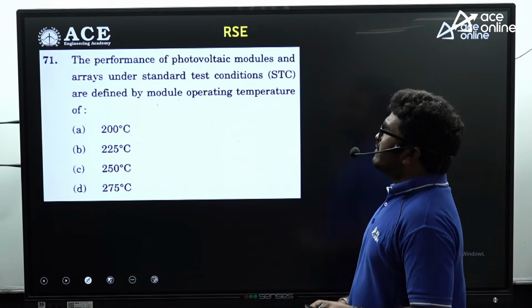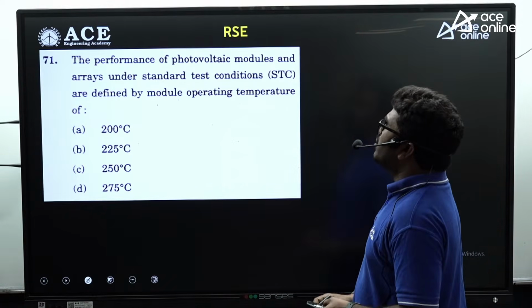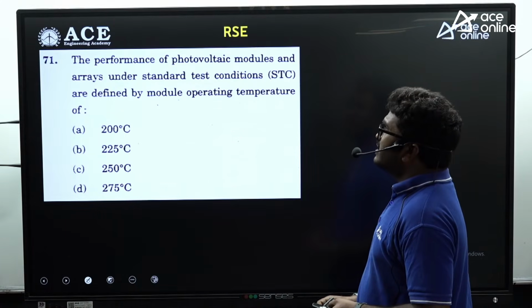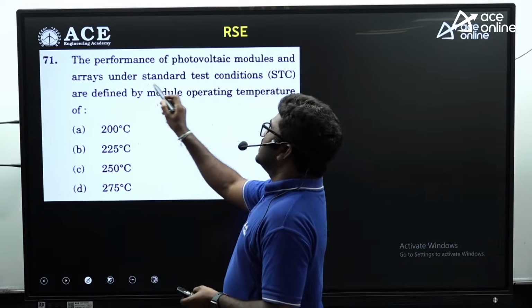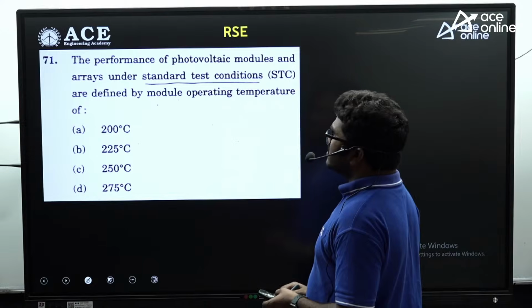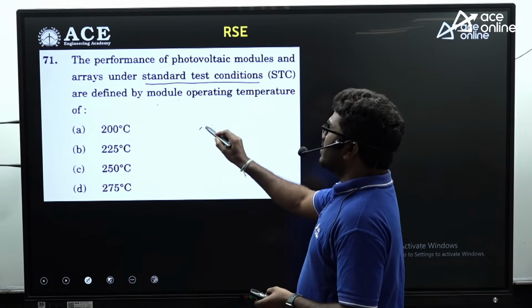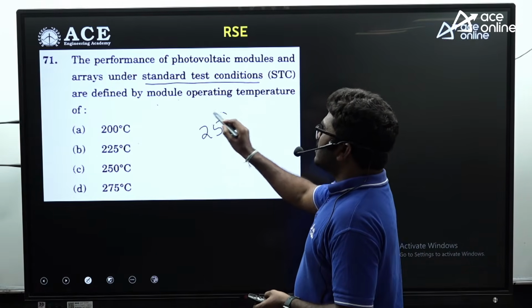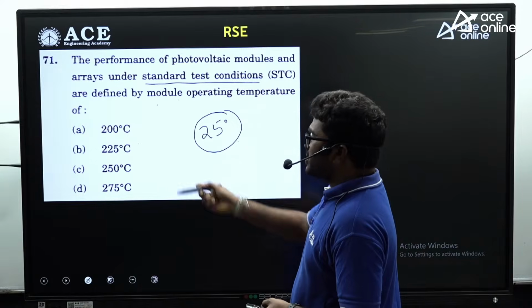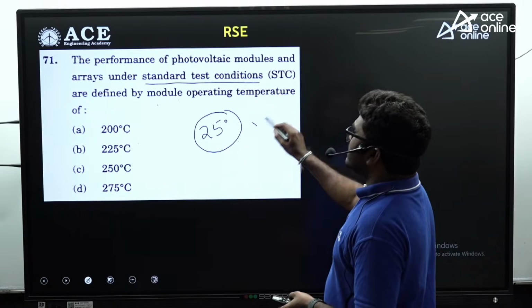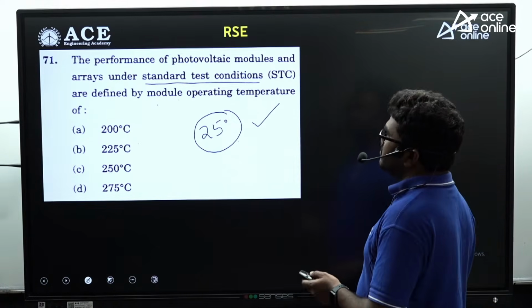Next, the performance of photovoltaic modules and arrays under standard testing conditions. See, under standard testing condition, the operating temperature is actually 25 degrees Celsius. But in these 4 options, there is no option. So 25 degrees Celsius is the correct answer for this question.